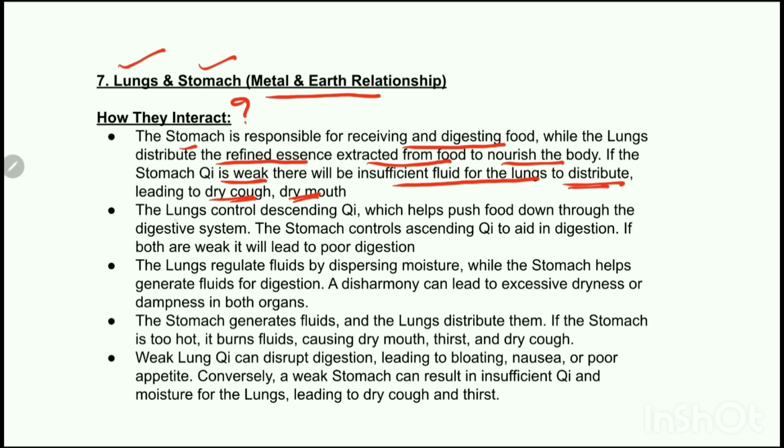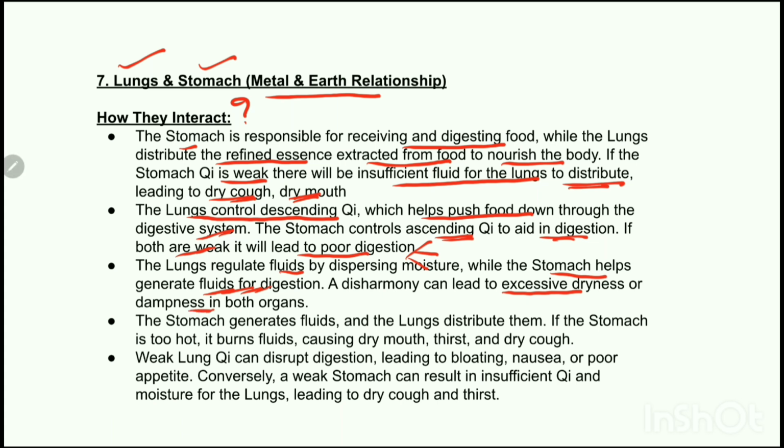The next connection is the lungs control the descending chi. Now, this descending chi helps push food down through the digestive system, and the stomach controls the ascending chi, which helps in digestion. Now, what will happen if both are weak? It will lead to poor digestion. The next connection is the lungs regulate fluids by dispersing the moisture, while the stomach helps generate fluids for digestion. So, if there is disharmony, what will happen? It can lead to excessive dryness or dampness in both the organs.